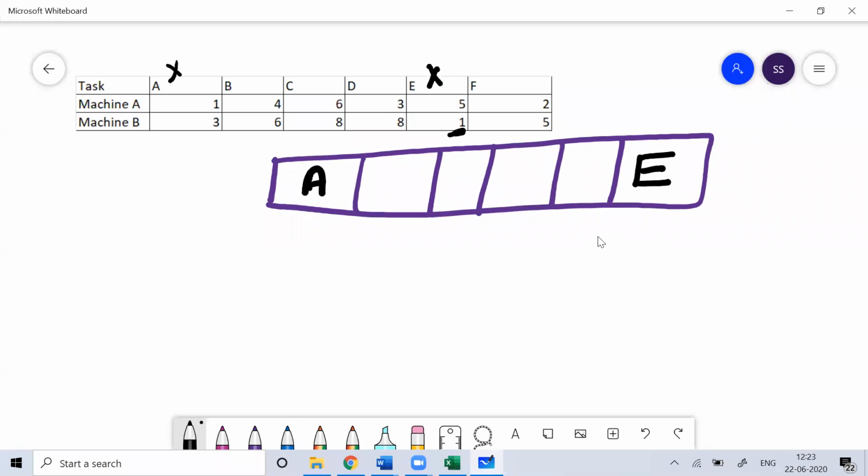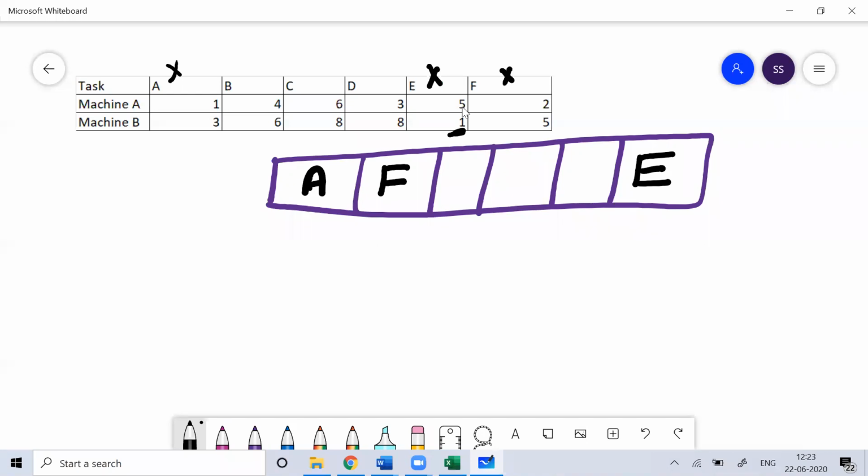Now you see the second smallest value. The second smallest value is 2, and it is on machine A. So I'll do it before, after A. So F is also done.